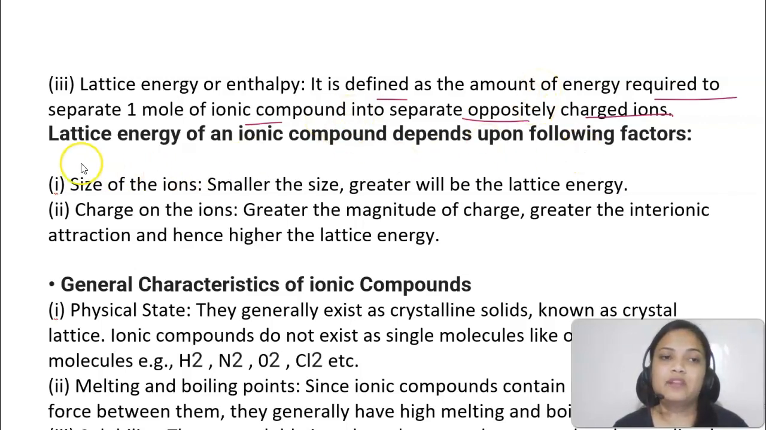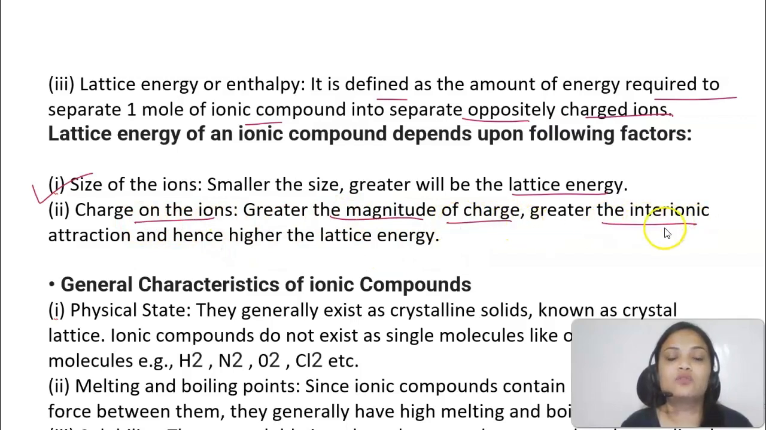तो actually it depends on two factors, size of the ions. जितना कम size होगा greater will be the lattice energy, और अगर जितना charge ज़्यादा होगा तो उतने ज़्यादा interionic attractions होंगी. Means small size and more charge, तो उतना ही ज़्यादा attraction होगा between the ions, and you will be having higher lattice energy. Means more energy would be required to break that compound.